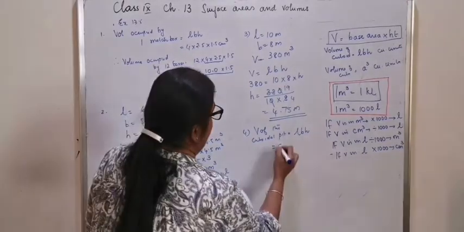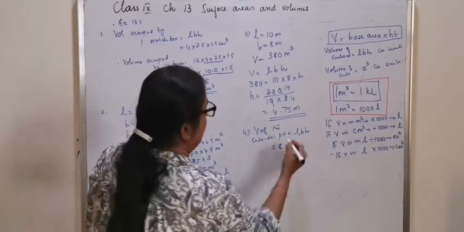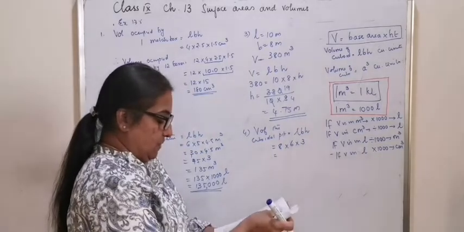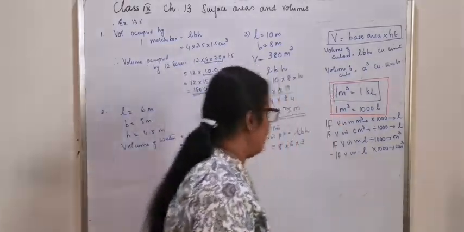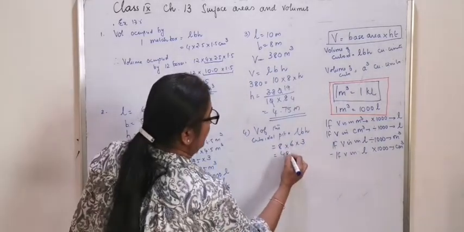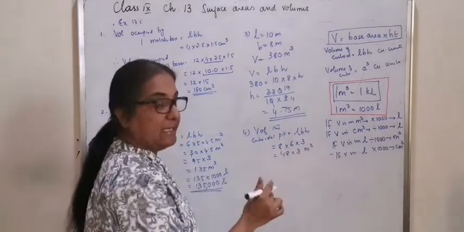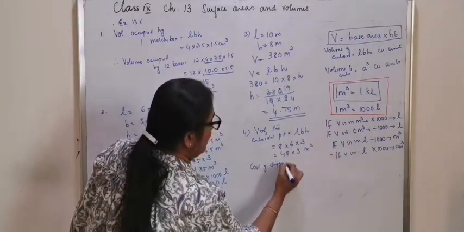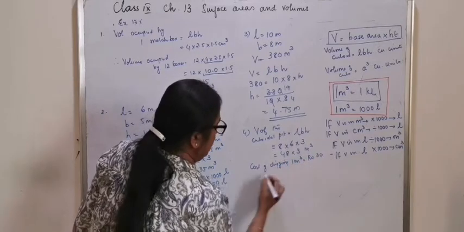Which is equal to 8 into 6 into 3, which is equal to 48 into 3 meter cube. We will do the final calculation. Cost of digging: 1 meter cubed is equal to rupees 30.